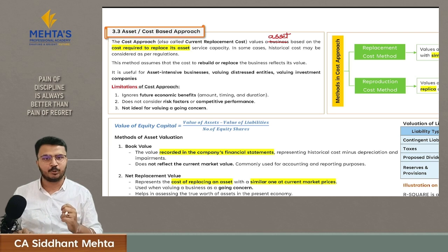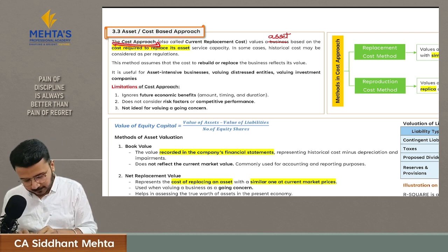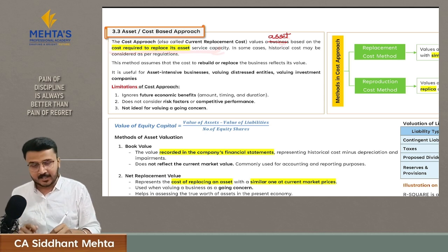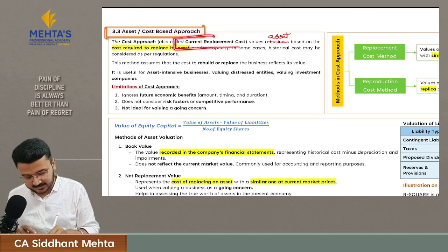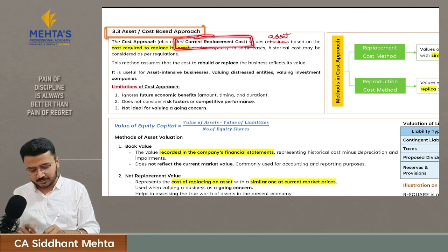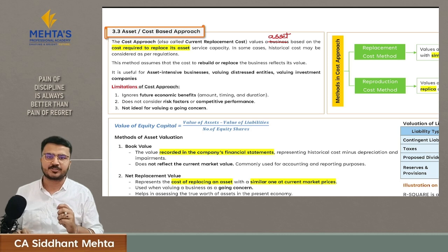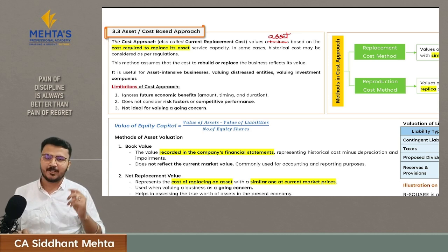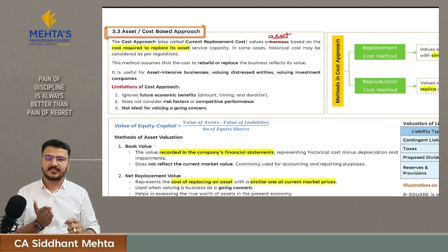The definition which is given in the module for cost approach is: the cost approach values an asset based on cost required to replace its asset service capacity. Just change it to the asset, and it is also called current replacement cost. The definition given in the module is a little complicated, but what it tries to convey is that cost approach is nothing but a valuation approach which helps you to value your asset based upon cost to create a new asset which has similar utility, or cost to create a new asset which is an exact replica.